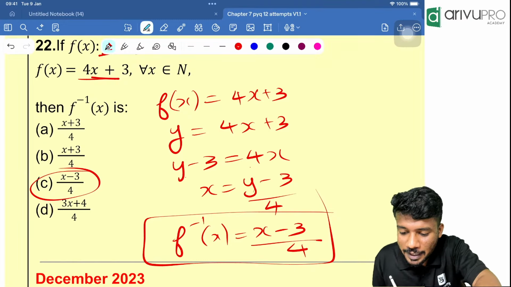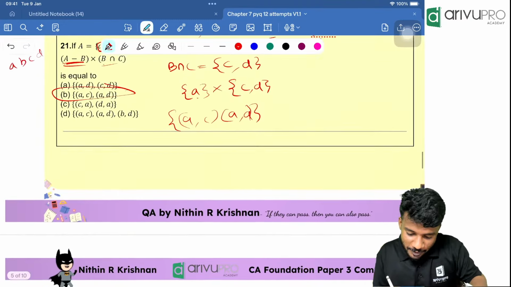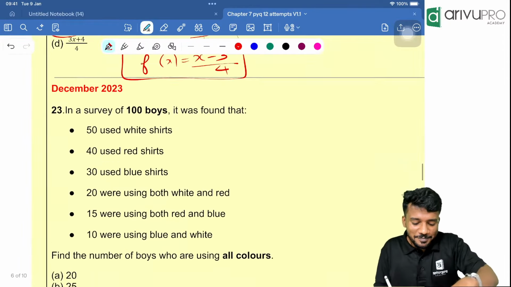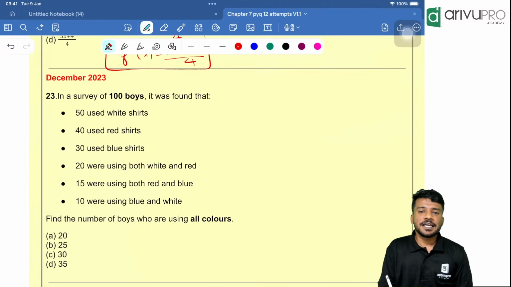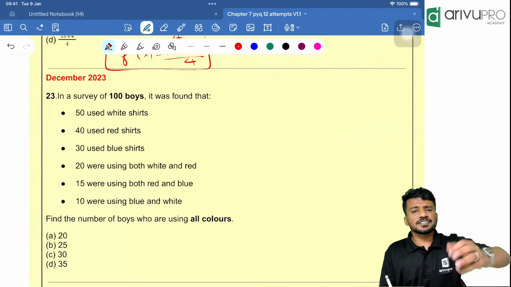Closing floor bracket. Though, where is it? Okay. Now, December 2023, people. We are going for that. Now we will finish the class in around 20 minutes.